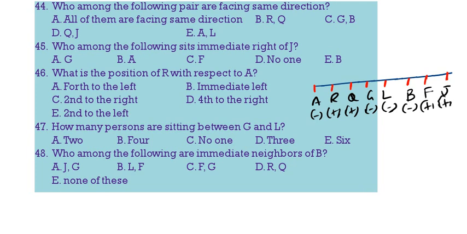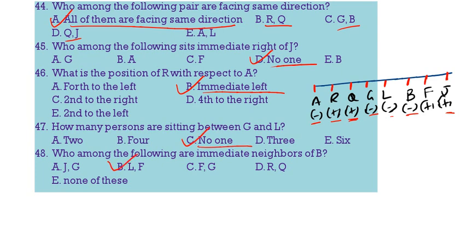Who among the following are facing the same direction? RQ, R plus Q plus; GB, G minus B minus; QJ, Q plus J plus; AL, A minus L minus. So all of them are facing the same direction. Who is to the immediate right of J? No one. What is the position of R with respect to A? Immediate left. How many persons are there between G and L? No one. Who are the immediate neighbors of B? L, F. 2 is the correct answer.